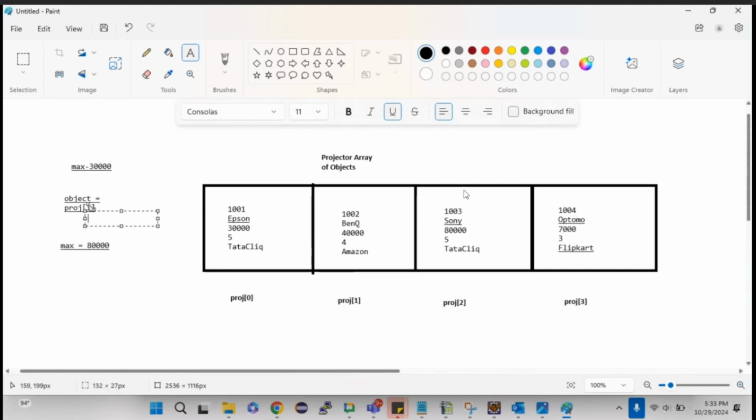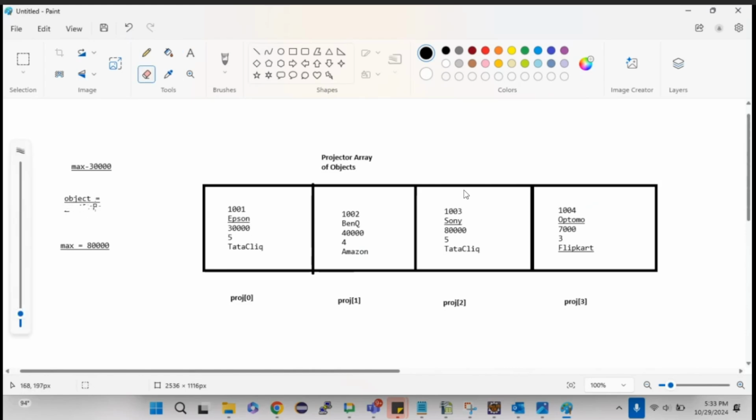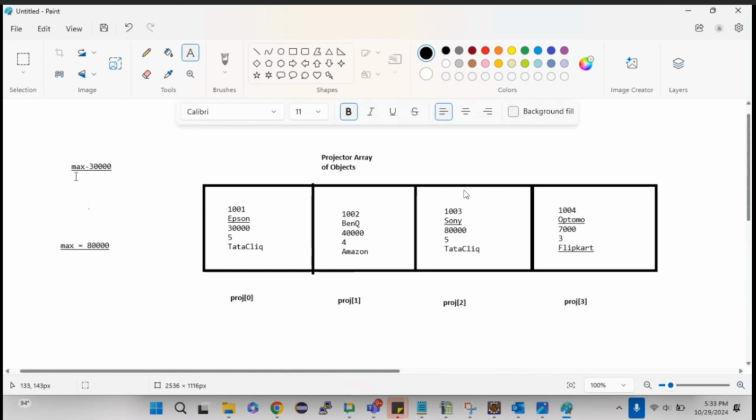So here proj of I means earlier it was proj of 0th index, right? Now max is 80,000. It got changed. So object equal to proj of 2. That's it. So now we got the maximum and I'm returning the entire object to the main method.